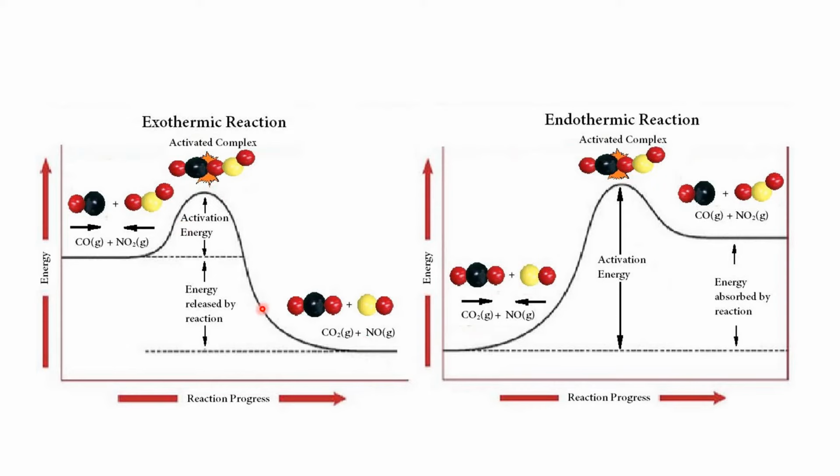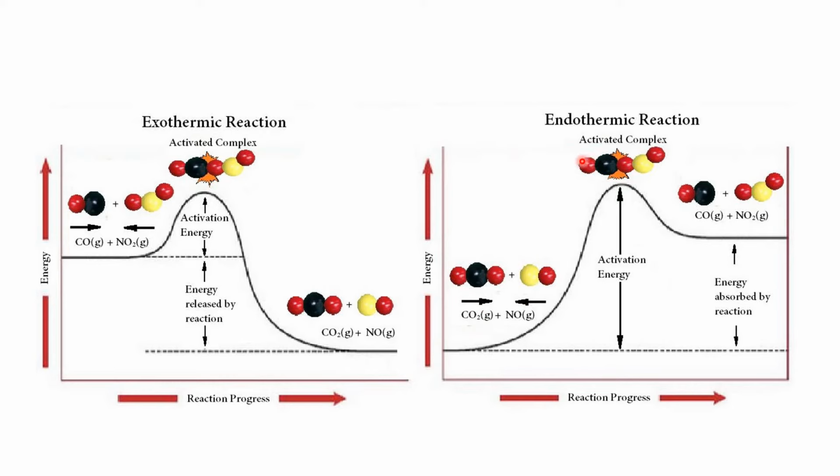This is an exothermic reaction, that means the energy of the product is less than that of the reactant. So the net result is energy will be released. Now the reverse reaction, where carbon dioxide and nitric oxide form carbon monoxide and nitrogen dioxide, is an endothermic reaction. Here also the same thing is happening.